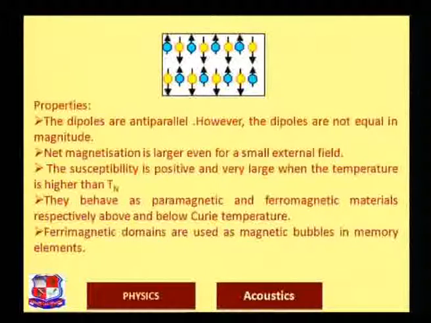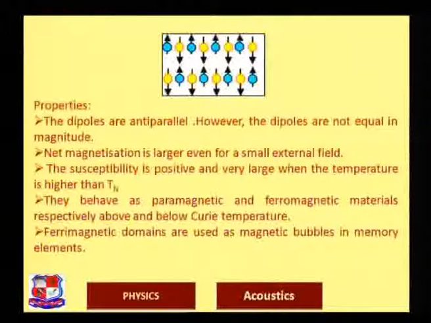Coming back to ferrimagnetism, here net magnetization is larger. The susceptibility is positive and very large when the temperature is higher than which temperature? The Néel temperature. They behave as paramagnetic and ferromagnetic materials respectively above and below the Curie temperature. So above the Curie temperature they behave as paramagnetic material, and below it as ferromagnetic material.